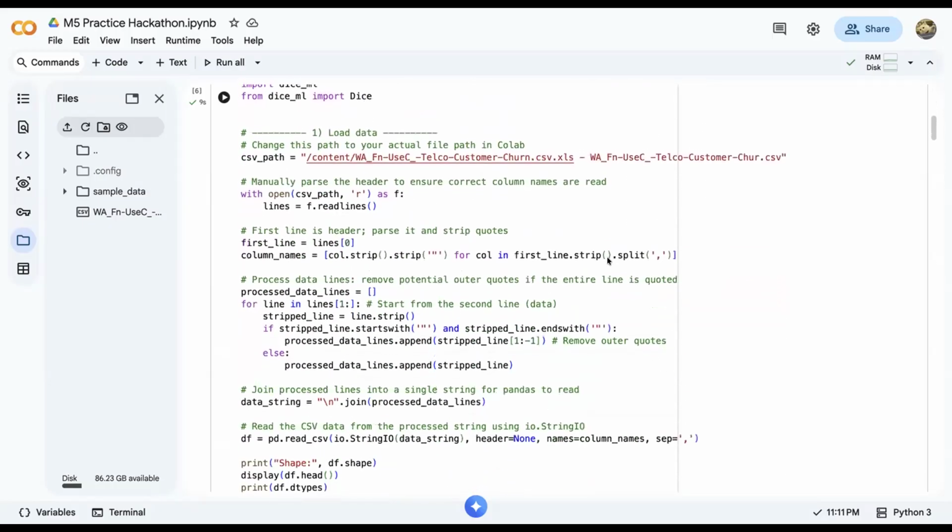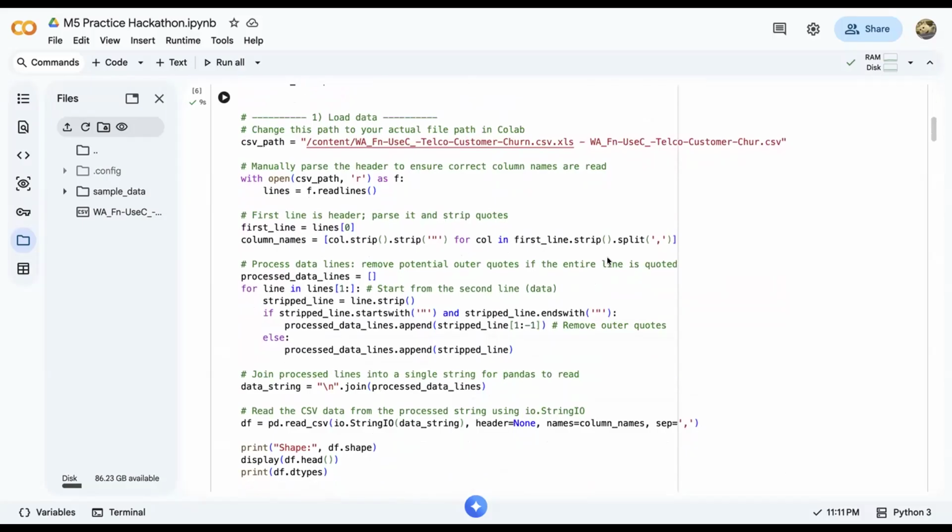First, the data and the pre-processing. The dataset includes demographic information such as gender and senior citizen, service and subscription information such as internet and streaming service, and account information such as tenure, contract type, and the charges.